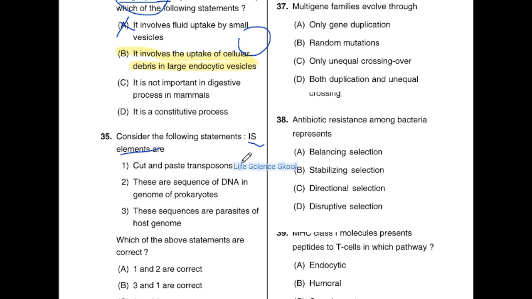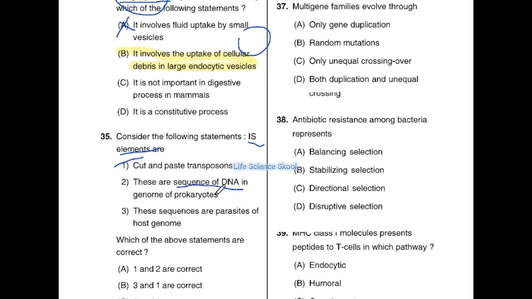These transposons carry only the genes coding for transposase enzymes. And simply, if you have to remember, you can just call them mobile genetic elements. Mobile means movement, moving from one genome to another genome. The first option says cut and paste transposons. So for movement, they should cut and then go to paste, meaning join somewhere else. And second, these are sequences of DNA in the genome of prokaryotes.